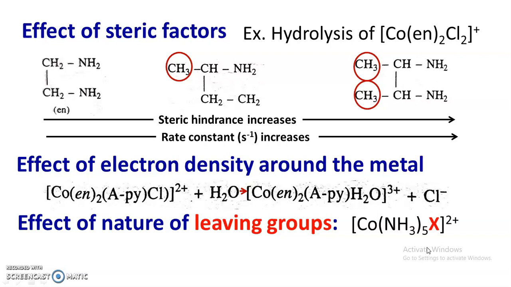So the bond between this metal, that is cobalt, and X should be weak. Then and only then will it be easily substituted by water.